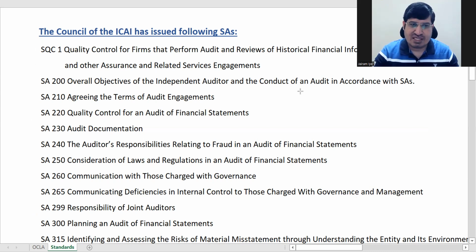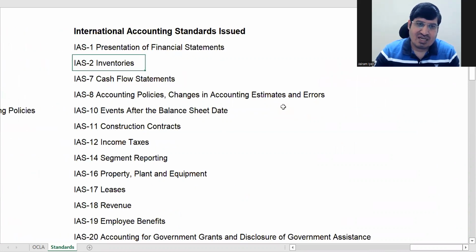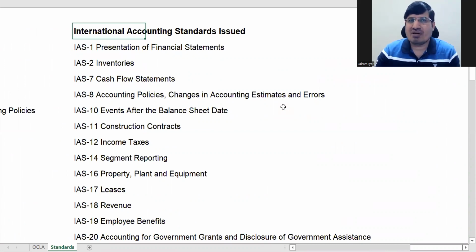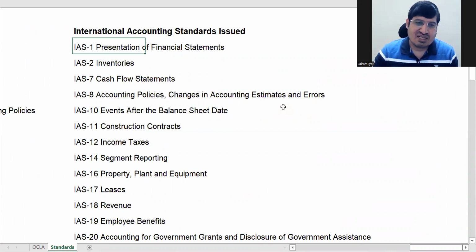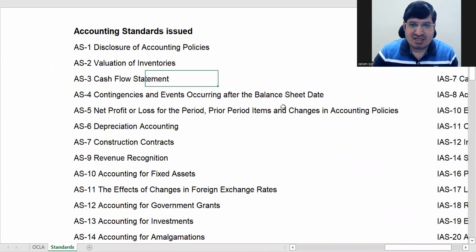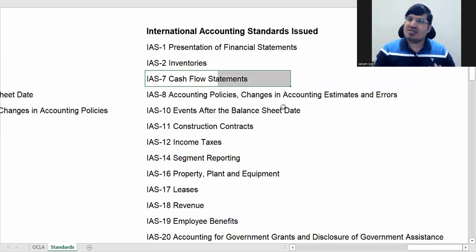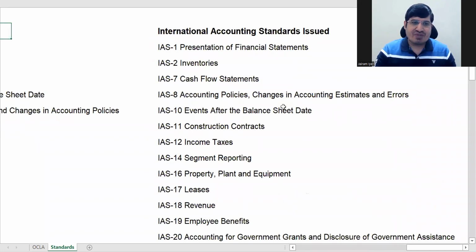So this is your auditing standards. Similarly, you will have to know some other standards. This is accounting standards, okay, these are general accounting standards. And these are your international accounting standards, IAS. In IAS, it's not necessary for us to know everything, it's only if you know certain things related, like the cash flow statement: here the cash flow statement is AS 3, so in IAS it is IAS 7. If you know some of these, that is enough in IAS.